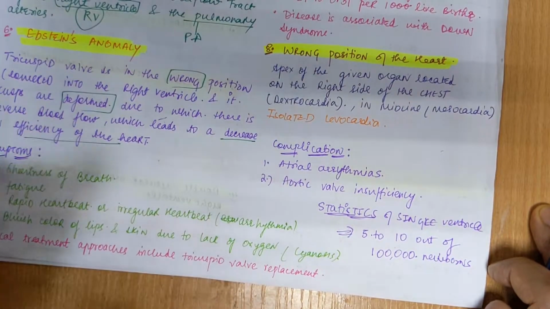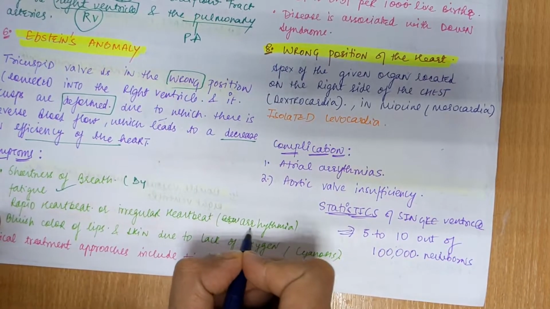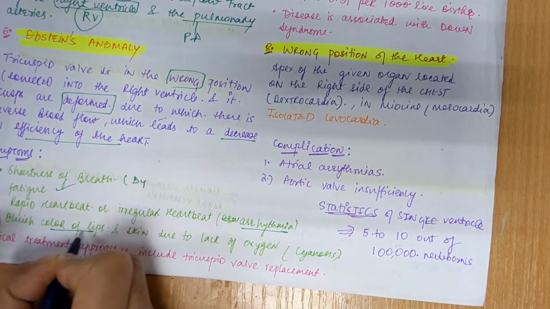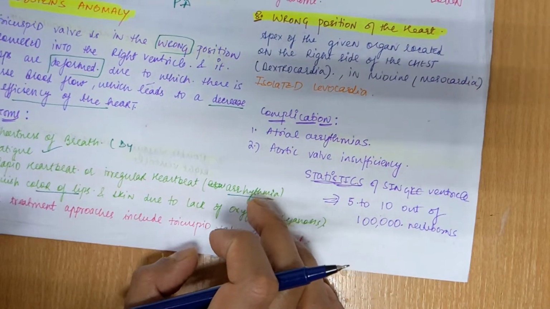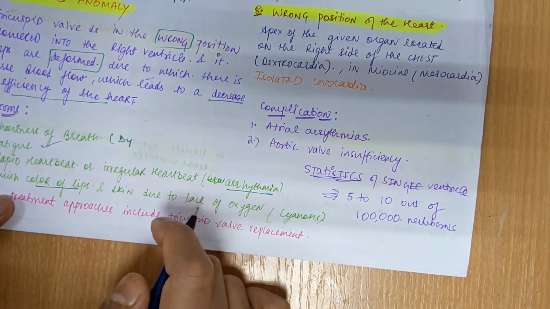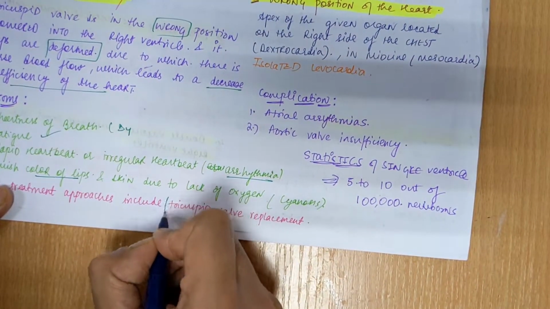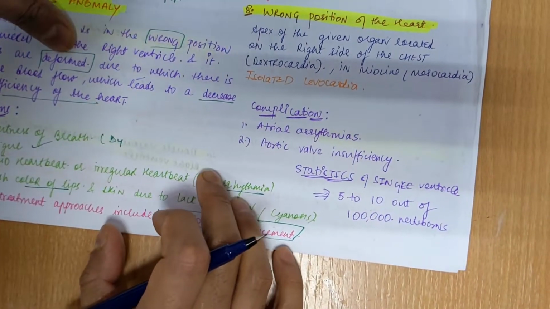This was the 6th pathology. Symptoms you can see are dyspnea and fatigue, rapid heart rate, and bluish color of the lips, as I told you, cyanosis, lack of oxygen to the cells in the skin. The treatment can be a surgical approach, including tricuspid valve replacement. So you can do tricuspid valve replacement as a surgical treatment in this case.